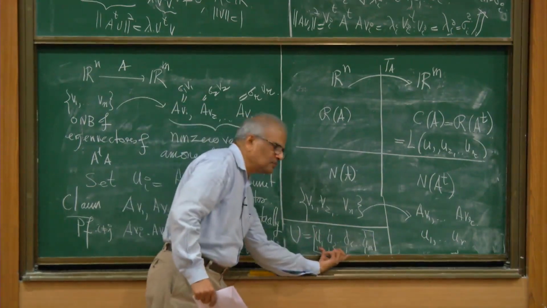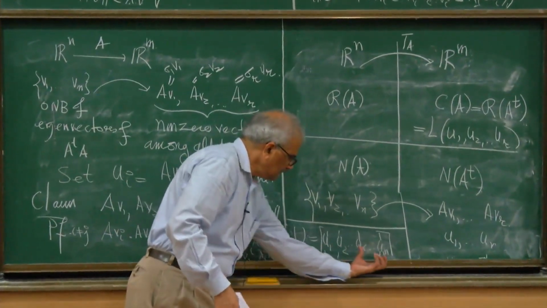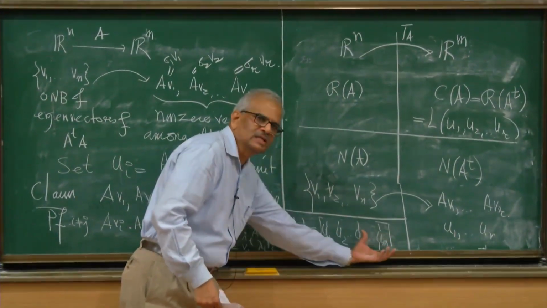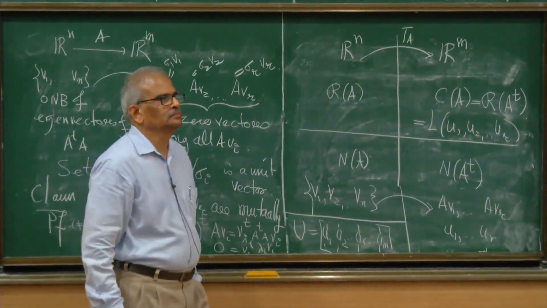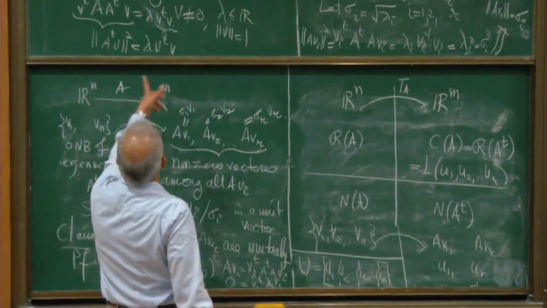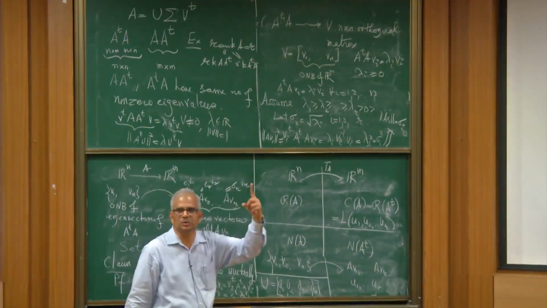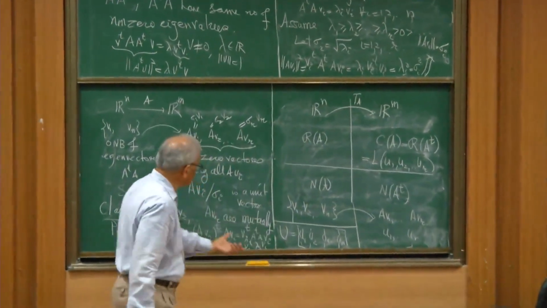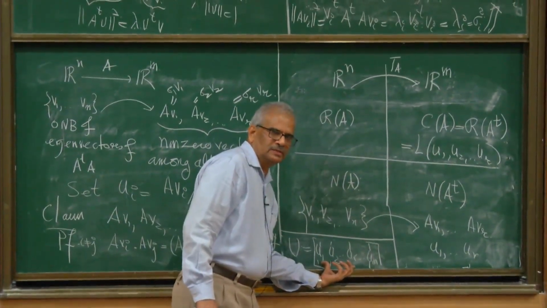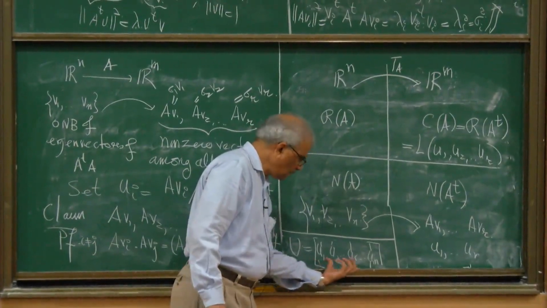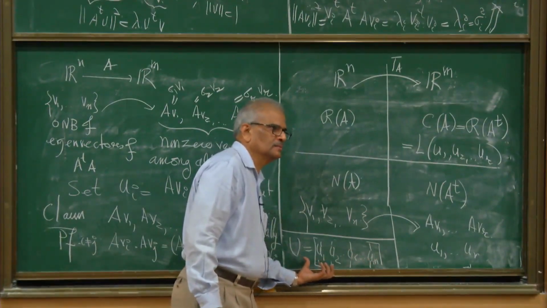So this is the basis of the column space, and then I extend it and make an orthonormal basis of the entire space Rm, and I get this matrix U. That is the matrix U which goes into the singular value decomposition. U was supposed to be an m by m matrix, and this is that m by m matrix of mutually perpendicular unit vectors, and therefore this is an orthogonal matrix.